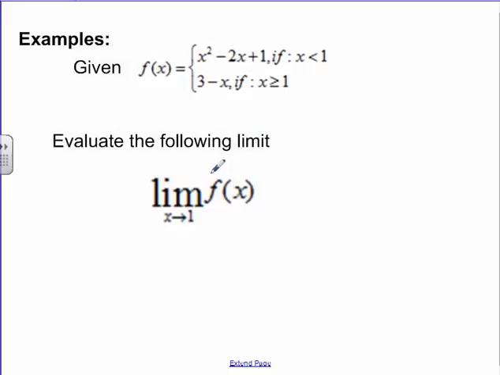Let's do another example here. Let's say we do a piecewise function. I should sketch a quick graph to see what it looks like. It's x squared minus 2x plus 1 when x is greater than 1. So first I should figure out what that graph looks like.